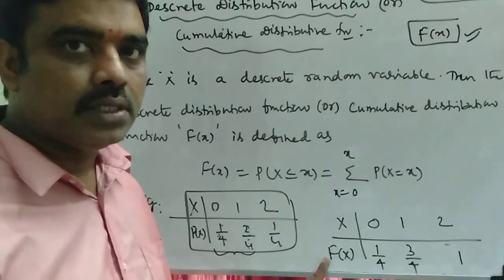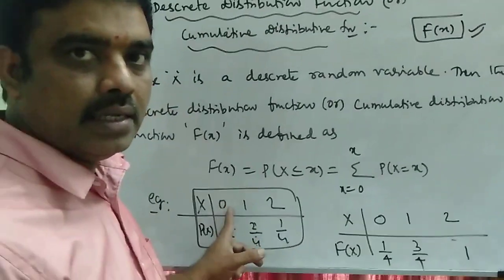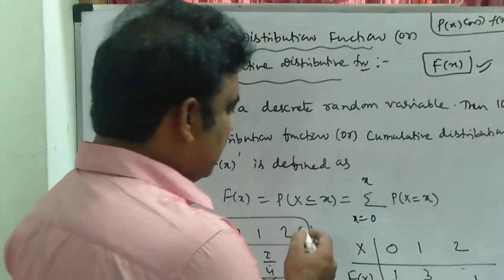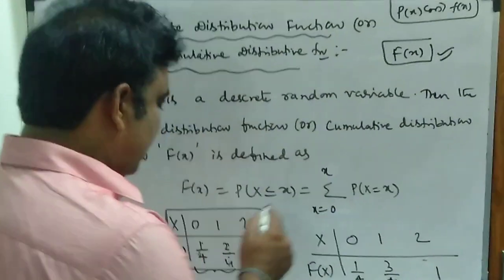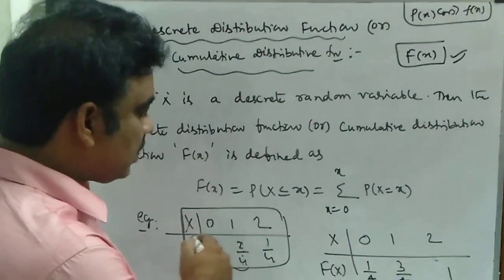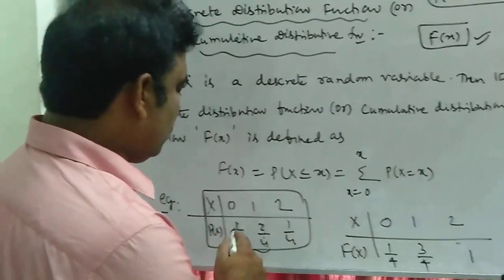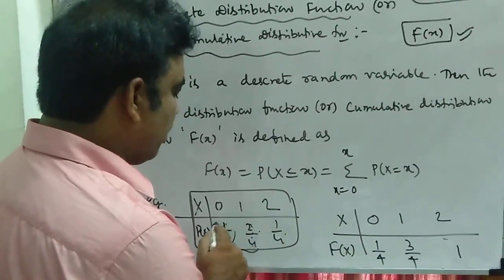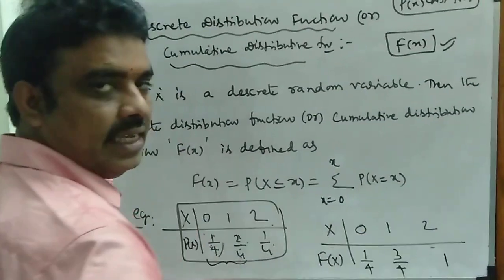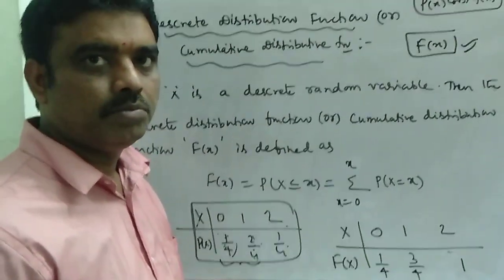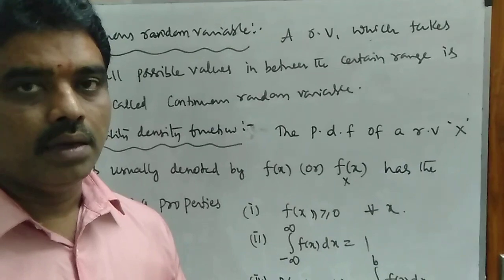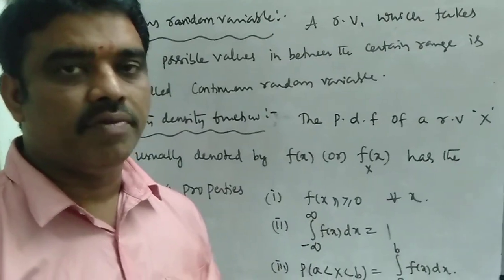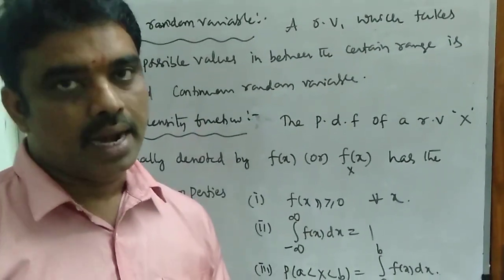So these are the cumulative distribution values for the random variable capital X, where X is defined as the number of heads when we throw two coins. Here you can observe the probability of X less than or equal to x. For each case you have to add the previous values. So here it is 1 by 4, in this case it is 2 by 4 plus 1 by 4, 3 by 4, and for this case it is 1 by 4 plus 2 by 4 plus 1 by 4, that is equal to 1. Clear? So we have seen the probability distribution function and cumulative distribution function for the discrete random variable X.